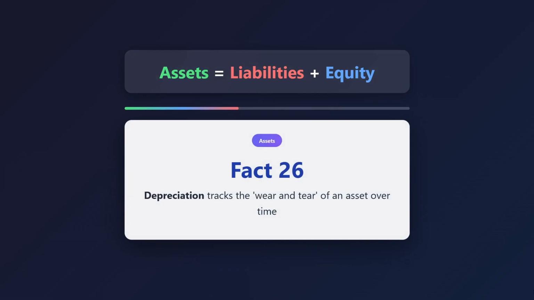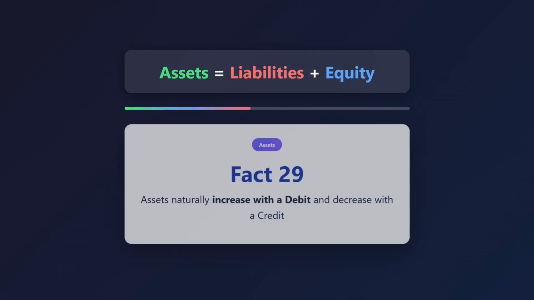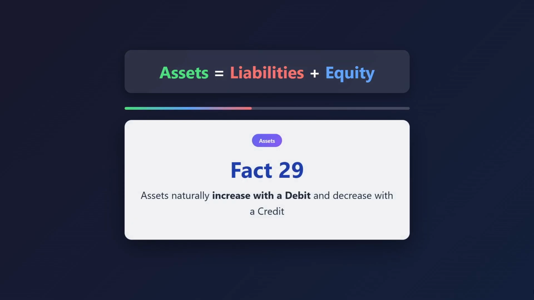Depreciation tracks the wear and tear of an asset over time. 27. Accumulated depreciation is a contra asset that systematically tracks asset wear. 28. Net book value equals what you paid minus accumulated depreciation. 29. Assets naturally increase with a debit and decrease with a credit.